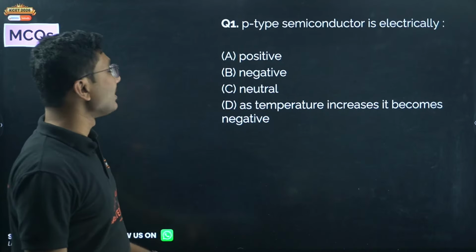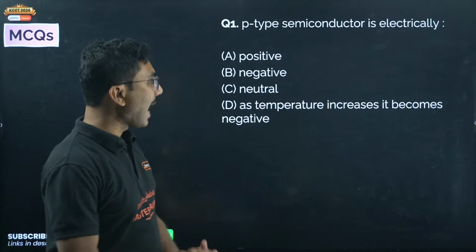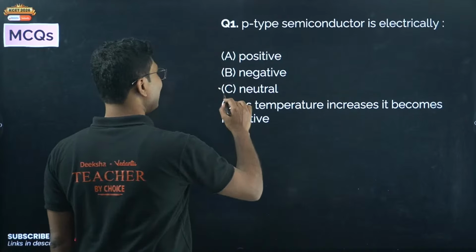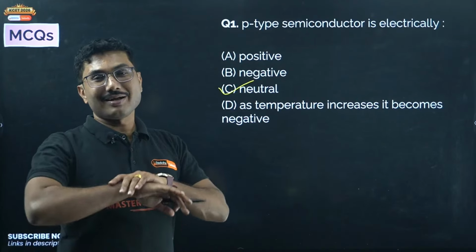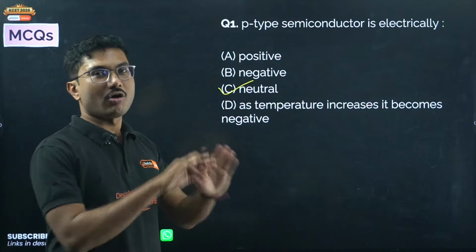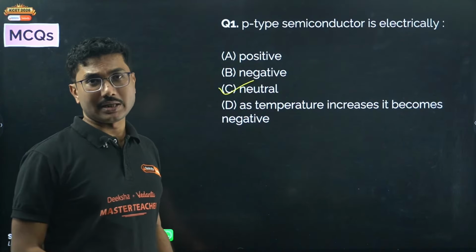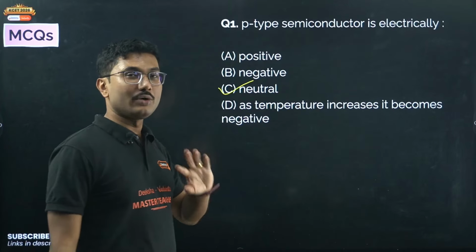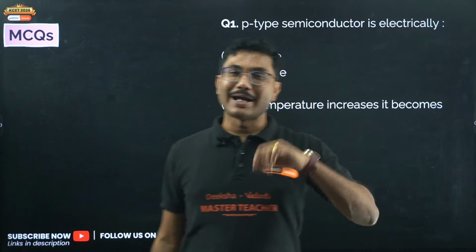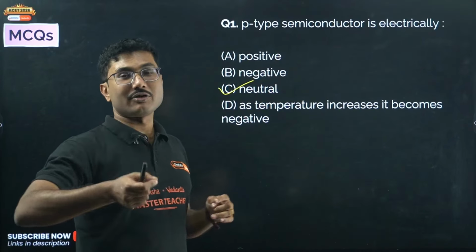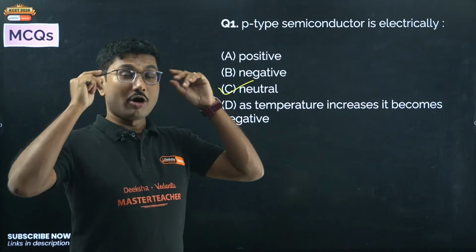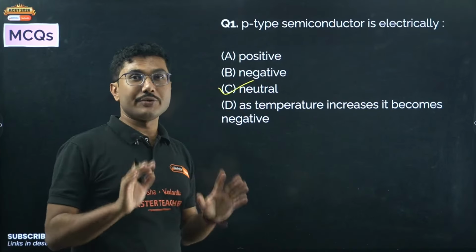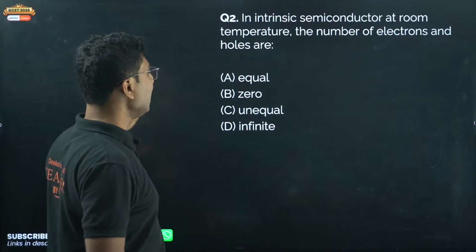P-type semiconductor is electrically positive, negative, neutral? As temperature increases, it becomes negative? Let's see. Nagaraj answered this correctly. Neutral. P-type semiconductor or N-type semiconductor or intrinsic or extrinsic, PN junction diode, they all are electrically neutral. We just create an imbalance by adding an impurity which gives out an extra electron, and itself becomes a positive or a negative ion, but total charge will always be 0. So it is always electrically neutral.